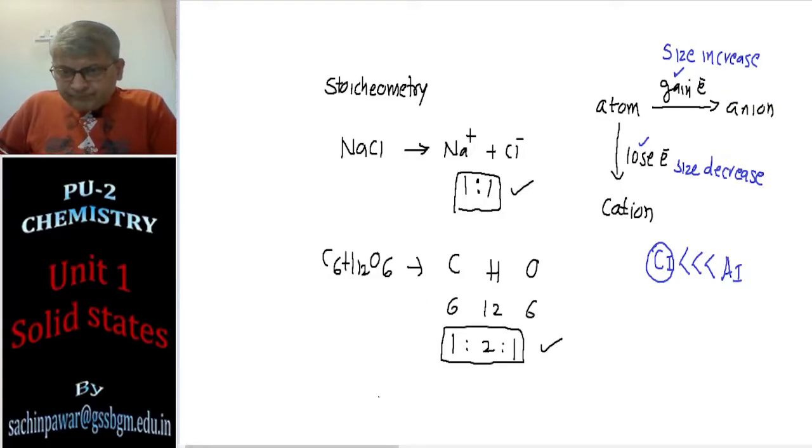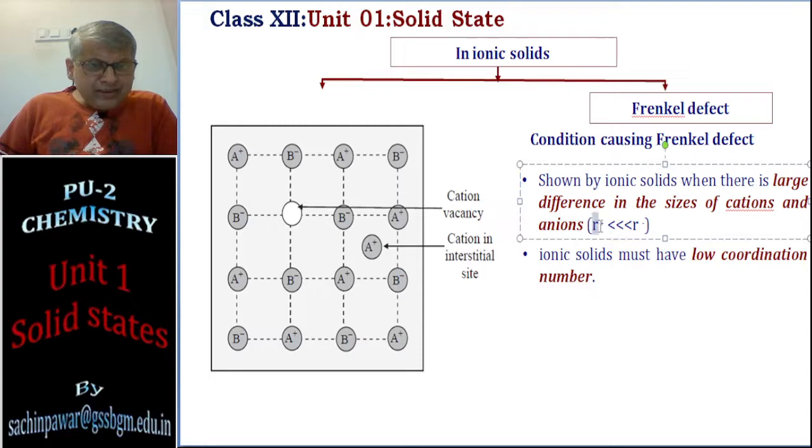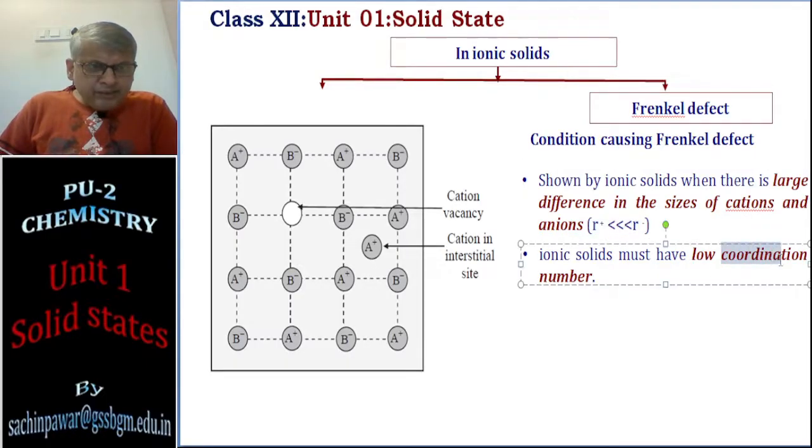So here you see what is required. A large size difference between the cation and anion, and usually the size of the cation should be very, very small compared to the size of the anion, so that the small cation can easily fit into the small interstitial space. This is the first requirement. The second requirement is that the coordination number should be low. Why?